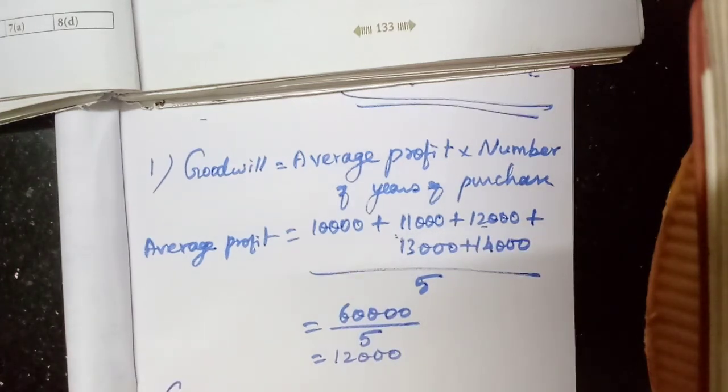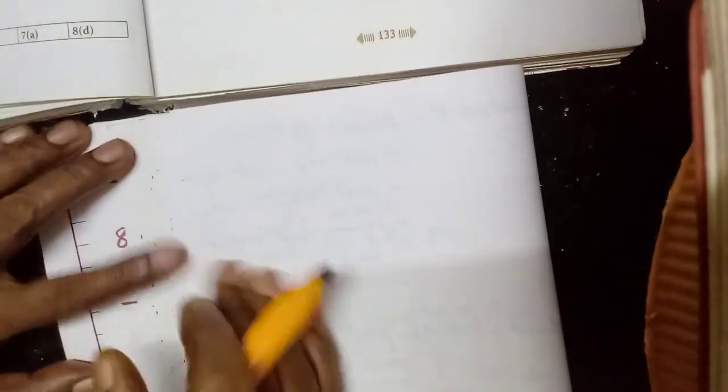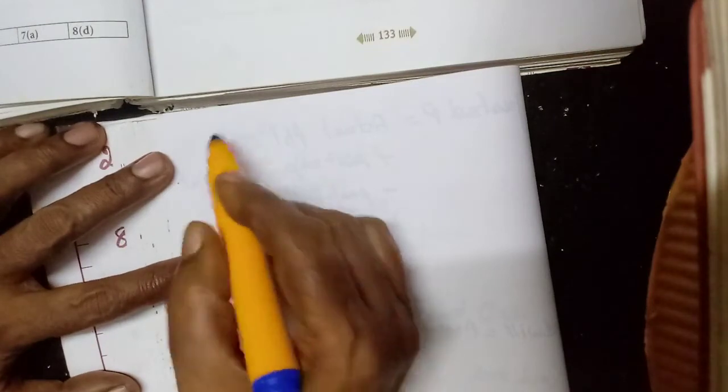Now goodwill. Average profit 12,000 into number of years of purchase given in the problem's last line, 2 years purchase of average profit of 5 years, so into 2. So 24,000. You write the rupee symbol: 24,000. That's all. Then the second one. A simple lesson we can complete, with 2-3 days. With this week we have to complete this.